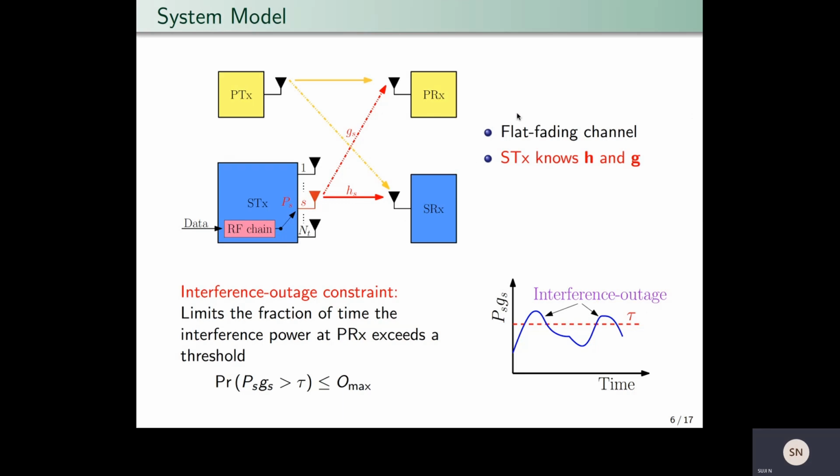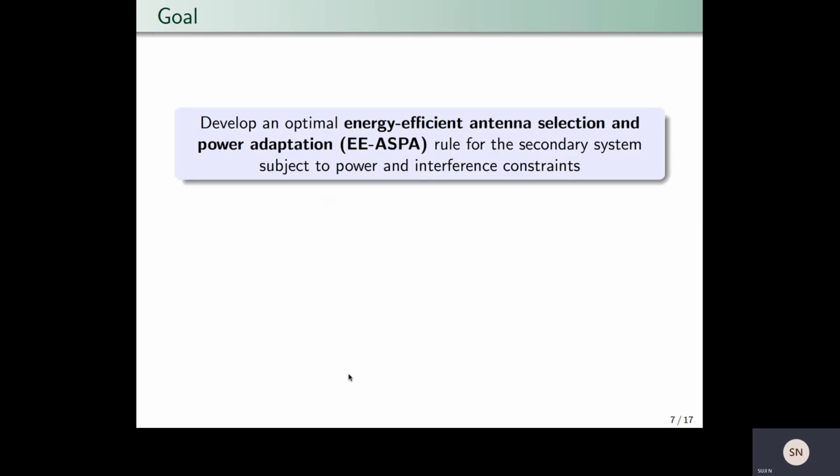We make the following assumptions. We assume a flat fading channel. We also assume that the secondary transmitter knows all channel power gains. We impose an interference outage constraint on the secondary transmitter to protect the primary. Here, an interference outage occurs at the primary receiver when the interference power, that is PSGS, exceeds some predefined threshold tau. Now the constraint says that the probability of this event must not exceed some O_max. So our goal is to develop an optimal energy efficient antenna selection and power adaptation rule for the secondary system subject to power and interference constraints.